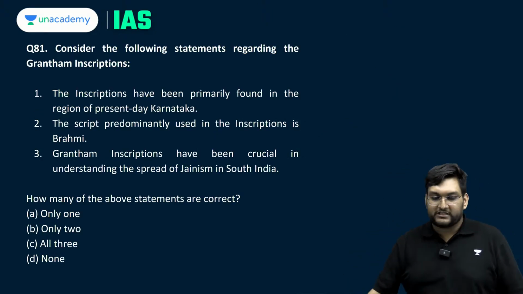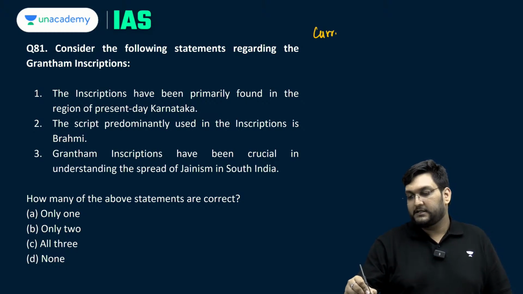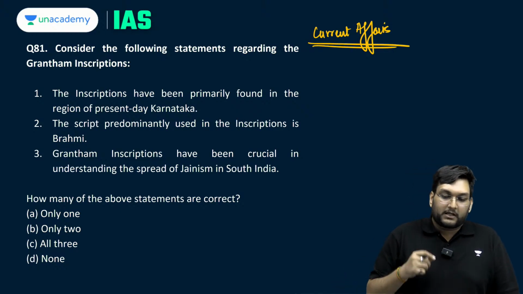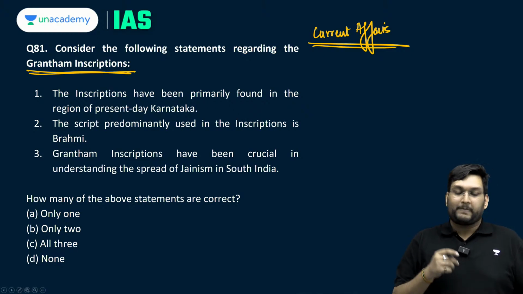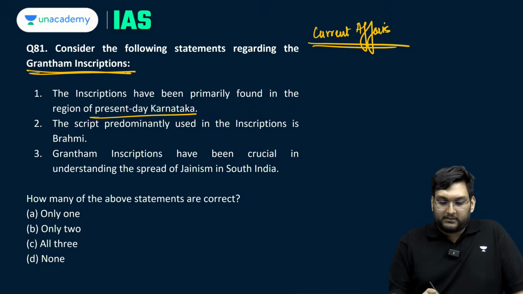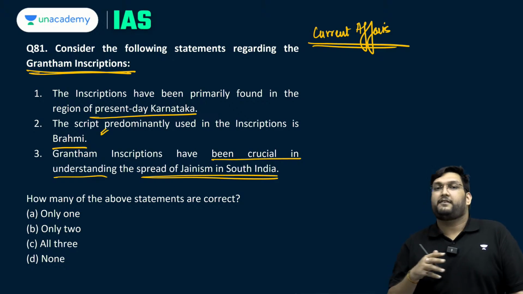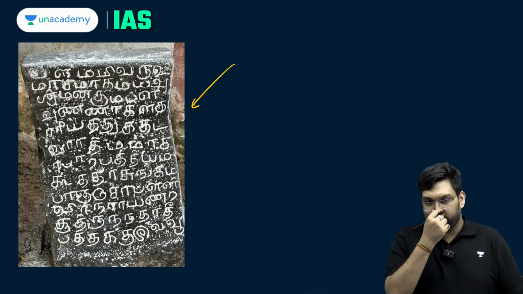Okay. Question number 81. This is directly out of current affairs and was recently in the news with a lot of excavations happening. Consider the following statements regarding the Grantham inscriptions. The inscriptions have been primarily found in the region of present day Karnataka. The script on these inscriptions is Brahmi. Grantham inscriptions have been crucial in understanding the spread of Jainism in South India. Now here again, if you have no understanding, these are the Grantham inscriptions which have recently been found.